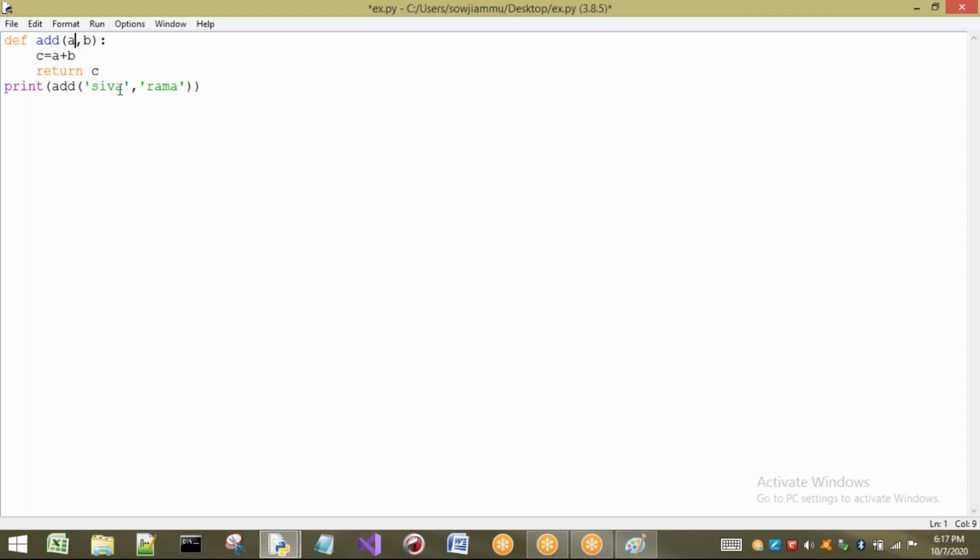Python is a dynamically typed programming language. Dynamically, the types of A and B are going to be decided. But in other programming languages, what happens? Initially, we say int A, int B. At compile time only, A and B are decided as int type. But in Python, it is not the case.